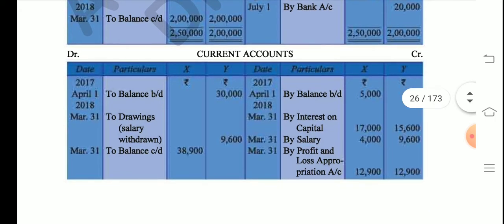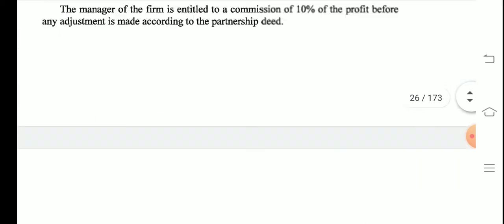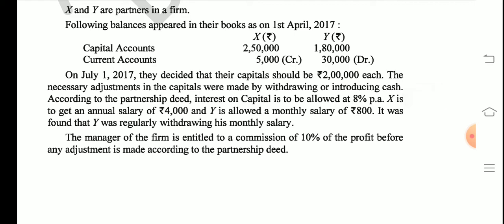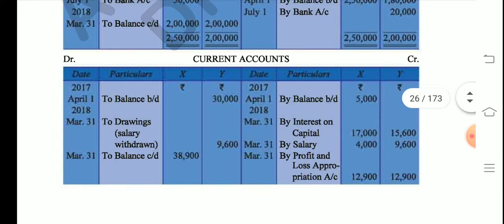Now the current account is very simple, students. It is written by balance BD 5,000. Why did I mention this to you? 5,000 is written on the credit side, so Y's column remains vacant. In Y's column, 30,000 is written on the debit side. So how are we going to reflect this in the current account? We write to balance BD, in X's column we leave it like that, and in Y's column we write 30,000. Why? Because in the question it was mentioned that Y's account will start from the debit side. So it can actually start from both sides, only if the question mentions it.